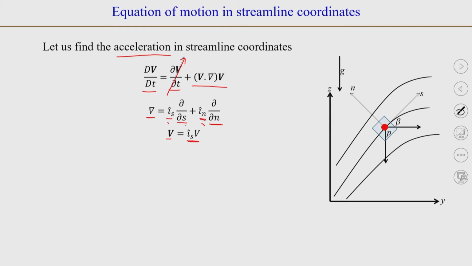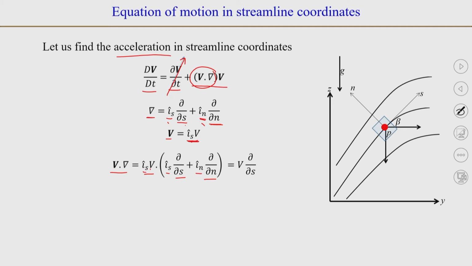Now, we can substitute this. We will find out what v dot del is. So, v is i_s into v, where the small v is just the magnitude. When we have bold, then it is a vector. So, i_s v dot del, which is i_s ∂/∂s plus i_n ∂/∂n, and we can take the dot product.